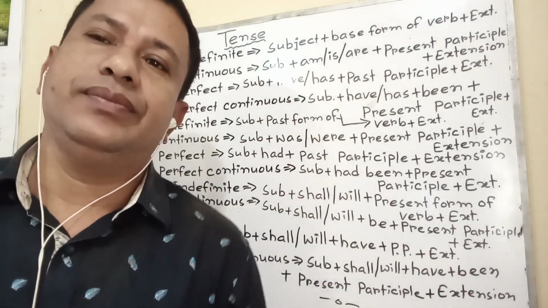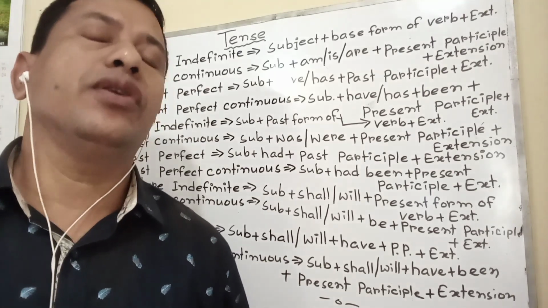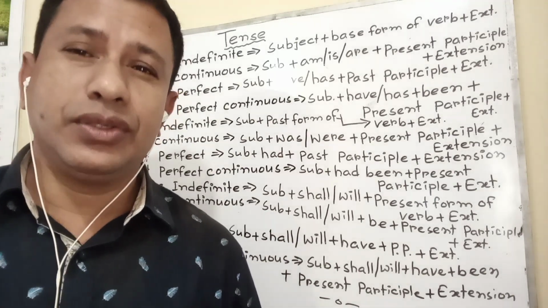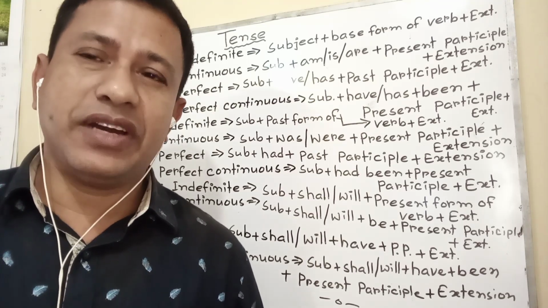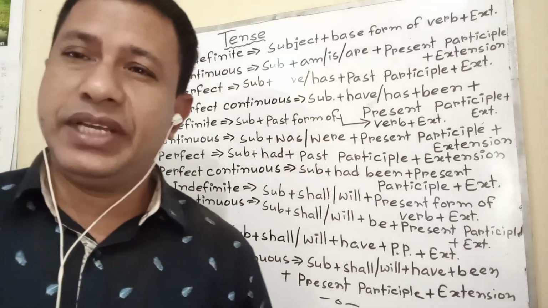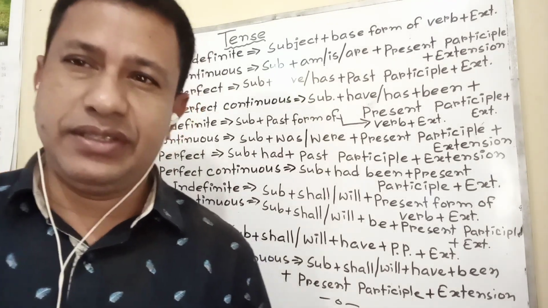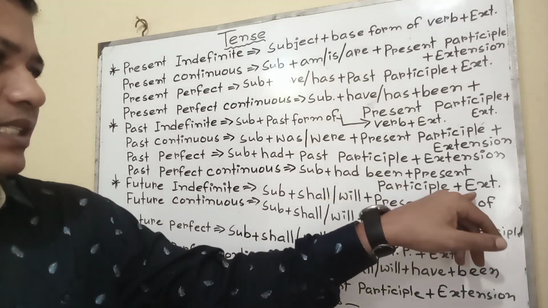Past perfect continuous. In the past or before, two activities are going on. The activity which was going on at first is called past perfect continuous. Then the another activity happened later is called past indefinite. Structure: subject plus had been plus present participle plus extension.